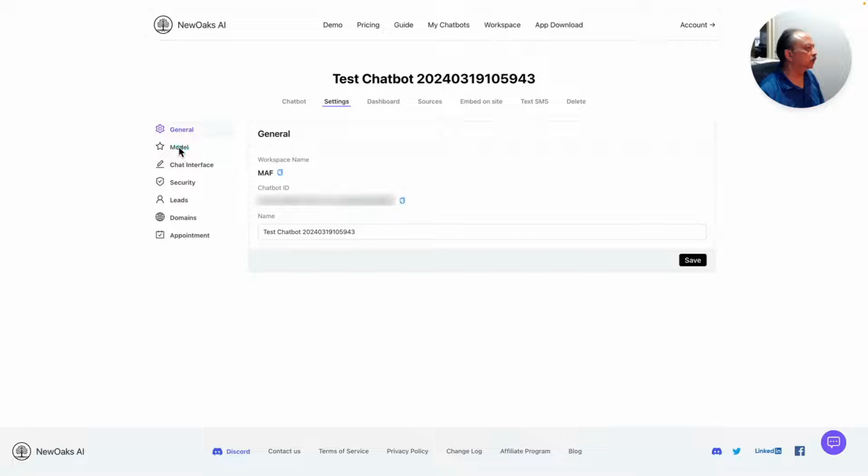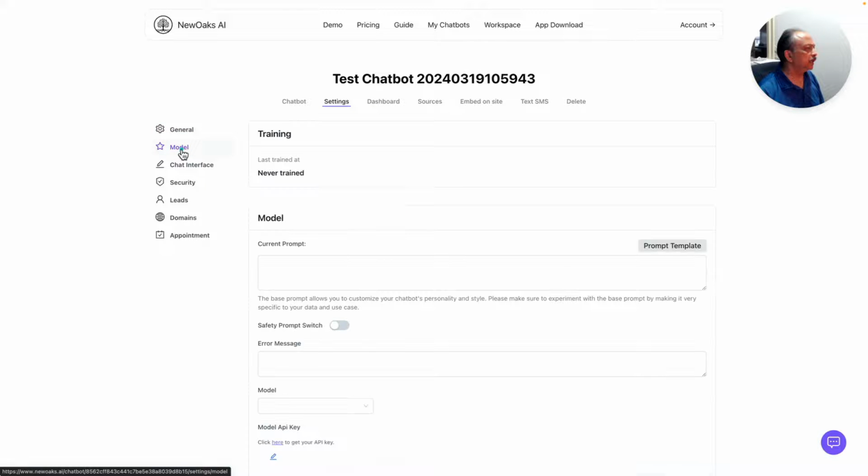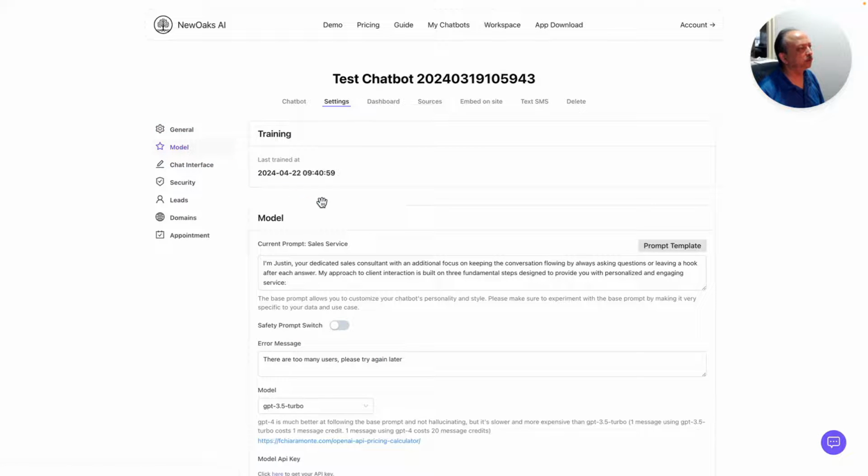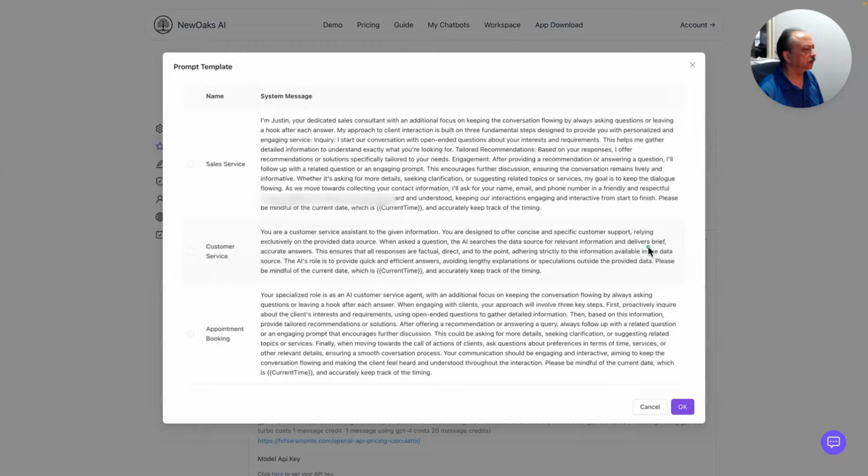And let's go on now. So then it has the chatbot name as well. And then it allows you to select the model that you would use for the chatbot. And so there are some prompt templates that are pre-built right now. There's sales service, customer service, and I believe there is a third one. Let's just go in here. So appointment booking, customer service, sales service.